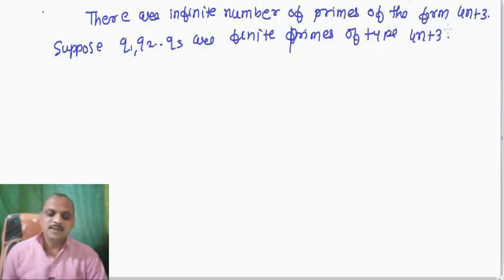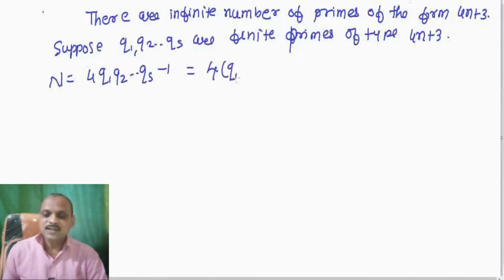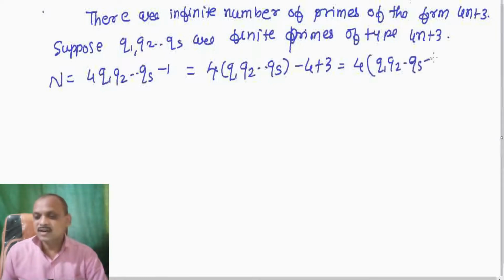Now let us consider n equal to 4 into q1 q2 ... qs minus 1. We write it as 4 into q1 q2 ... qs minus 4 plus 3, which is 4 into (q1 q2 ... qs minus 1) plus 3, since it looks like 4n plus 3.